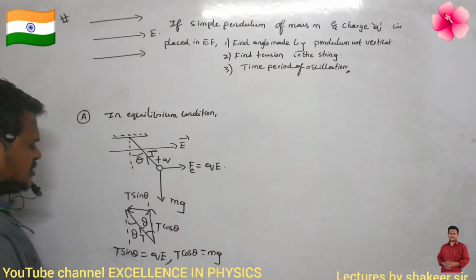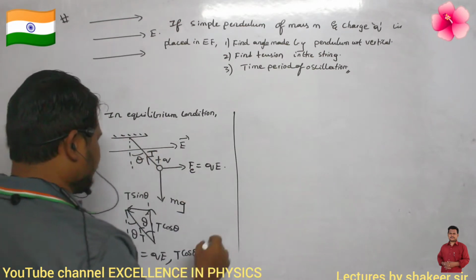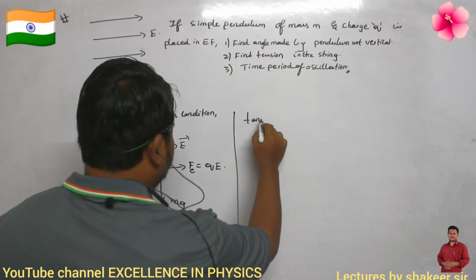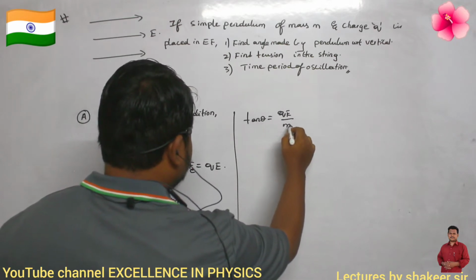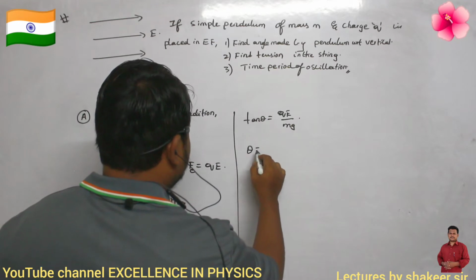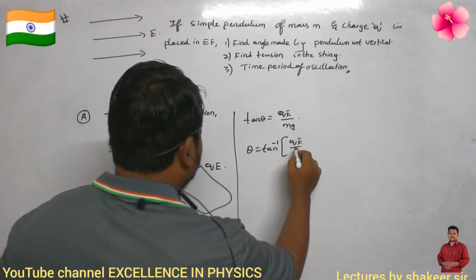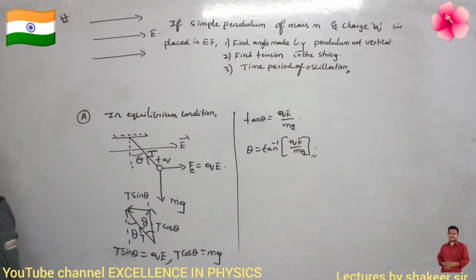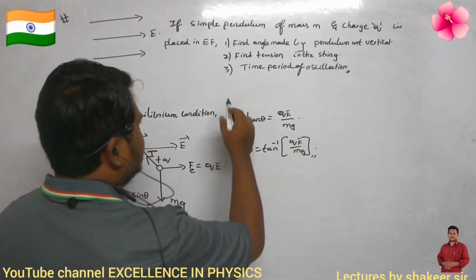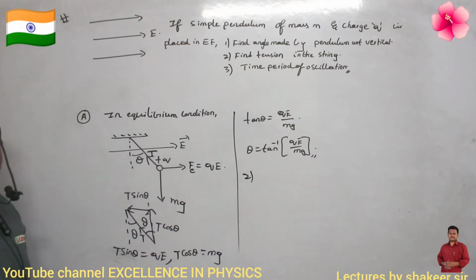That's all, no? So if I divide both of them, what I will get is tan theta equals qE divided by mg. Therefore theta is equal to tan inverse of qE divided by mg. So this will be the angle made by the pendulum with respect to the vertical. So the first condition is satisfied. We have calculated it. Then how can I calculate the tension in the string?